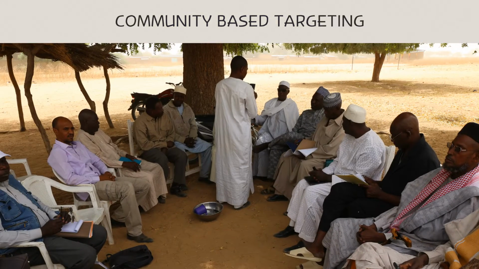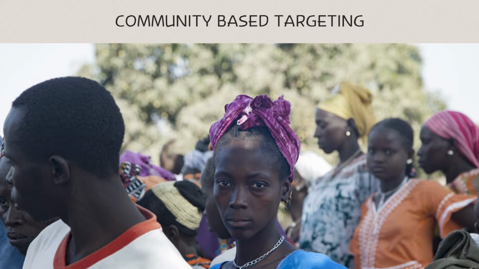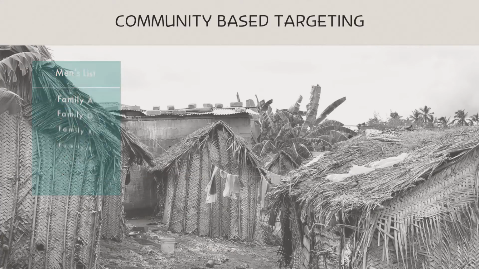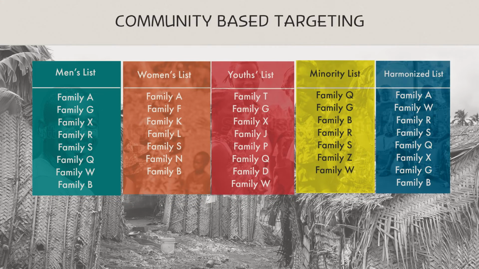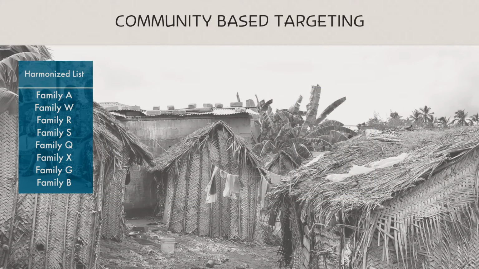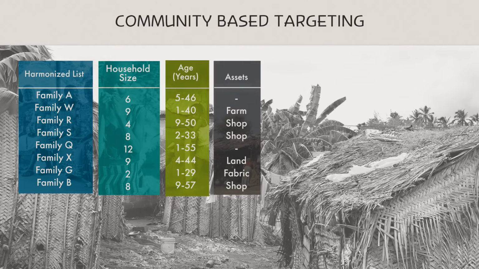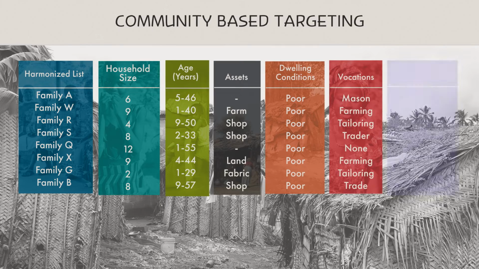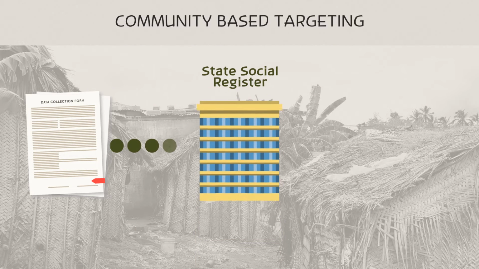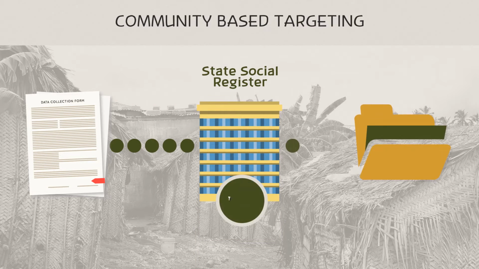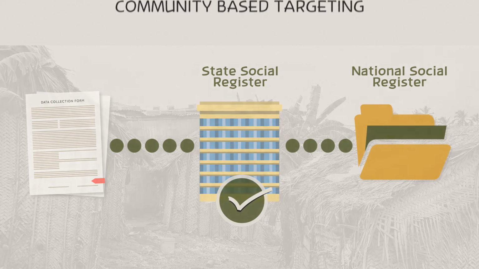During community engagement, separate focus group discussions are held for men, women, youths and, where applicable, minority groups. Each group produces a list of households that they consider extremely poor in their community. Afterwards, all groups agree on a harmonized list. Each listed household is visited by enumerators for data capture on information like household size, age, assets, dwelling conditions, vocations, education status, amongst others. The data is then uploaded into the State Social Register and upon validation by NASCO, accepted into the National Social Register.